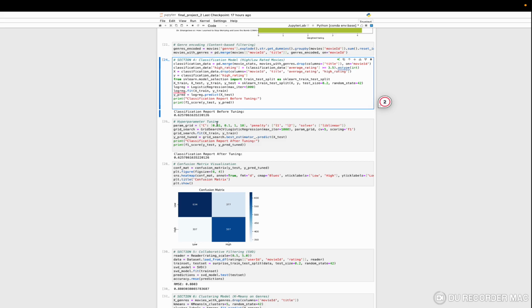We also perform hyperparameter tuning using GridSearchCV to find the best regularization parameter and penalty type, L1 or L2. This step helps improve the model's performance. However, the classification report before and after has not changed a bit.